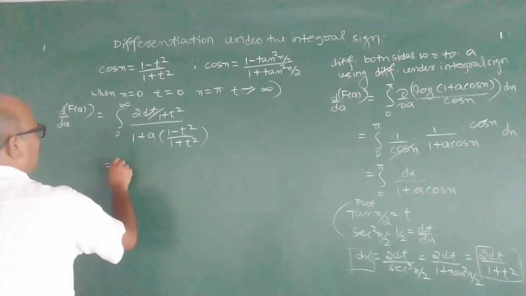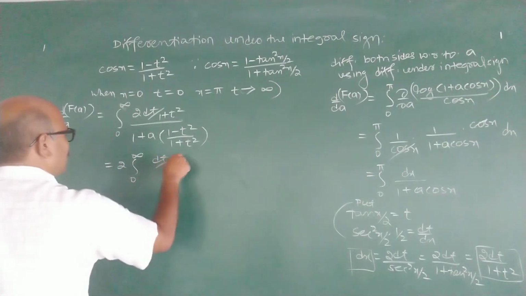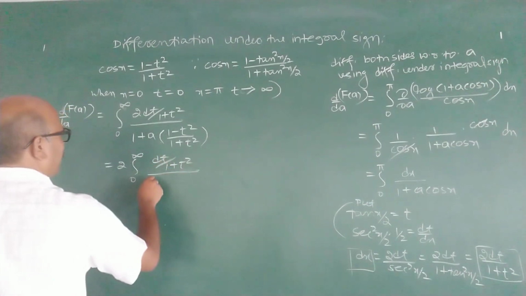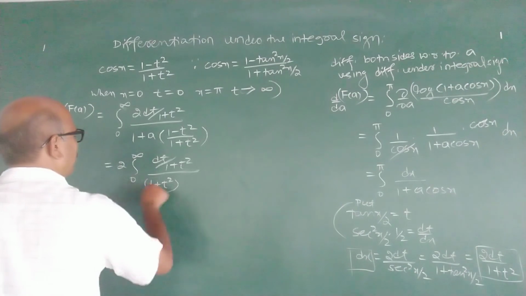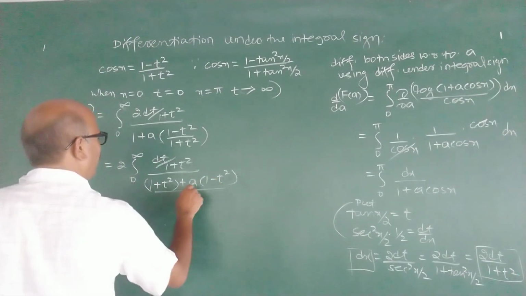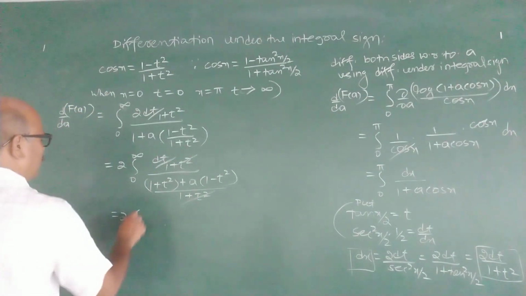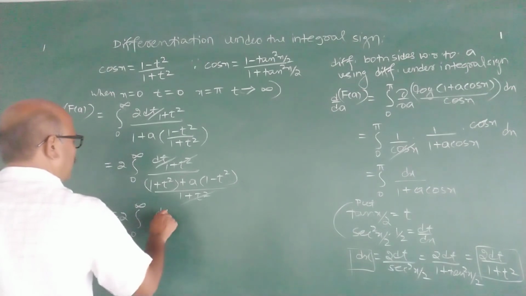Now simplify. 2 into integral 0 to infinity, dt by 1 plus t square divided by 1 plus t square plus a into 1 minus t square upon 1 plus t square. This cancels. 2 into integral 0 to infinity dt by